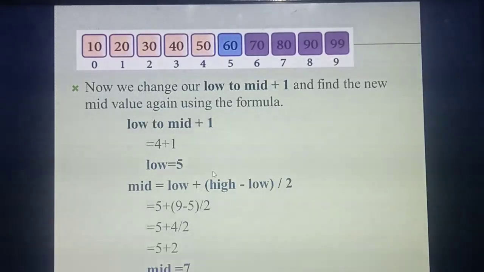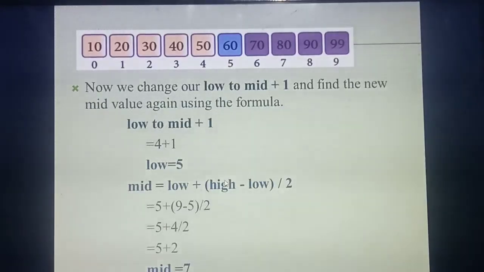Same formula only, but in the place of low you are going to change low to mid plus 1. Why are you using mid plus 1? Because your search key is greater than the middle value. So now you are getting the low value as 5. Now substitute in the formula, the low value is 5.